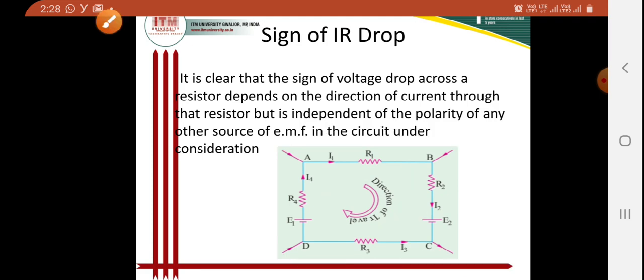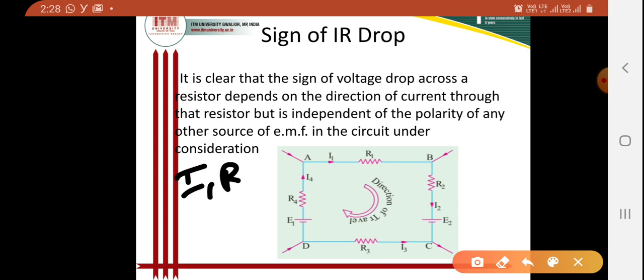When we have to understand the sign convention of IR drop, as per the direction of assumption, I1 R1 will be negative because of fall in potential.